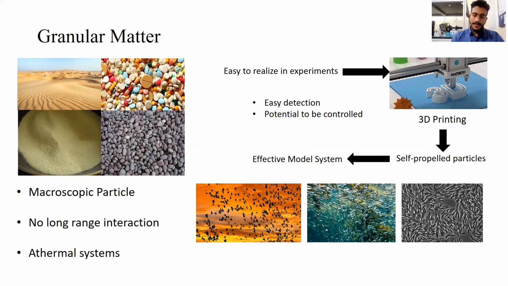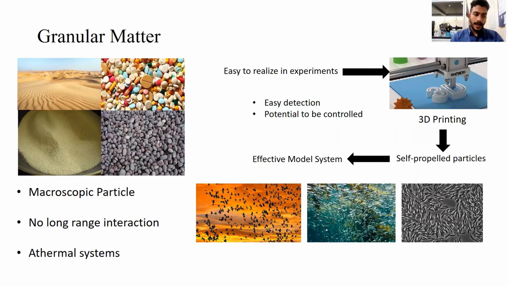Granular systems have the advantage of being conceptually and experimentally very clean and straightforward to realize, and they have the potential to be very controlled. Also, since they are macroscopic, their detection is very easy. When granular materials are excited, they exhibit a wide range of pattern forming behavior. As such, granular materials under excitation can be thought of as an example of a complex system.